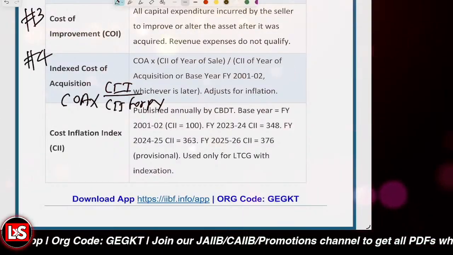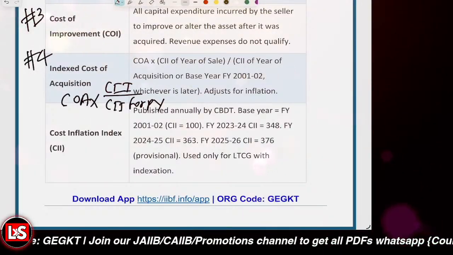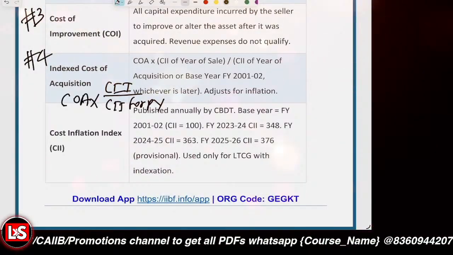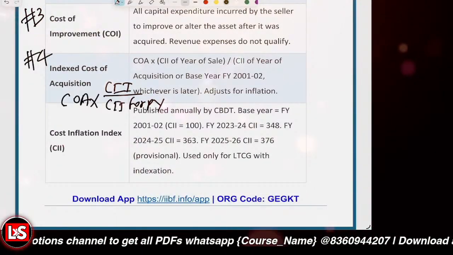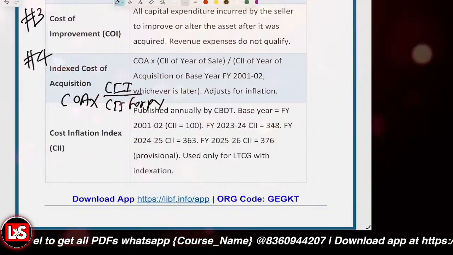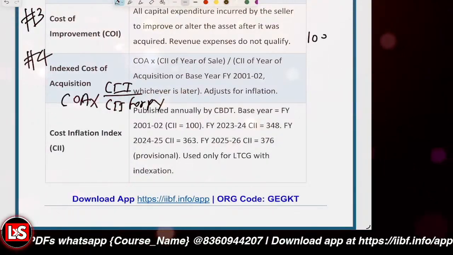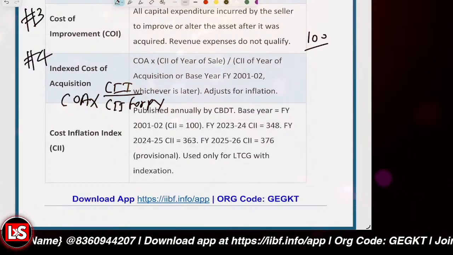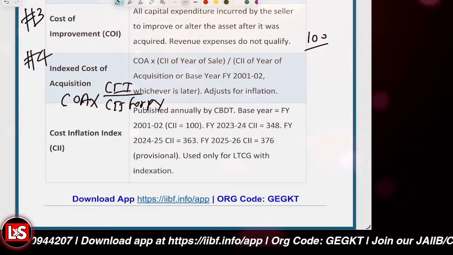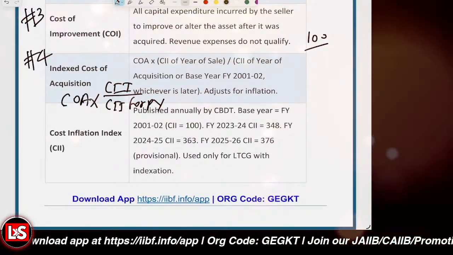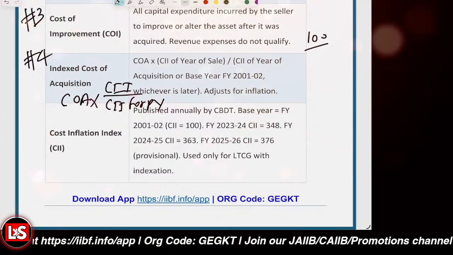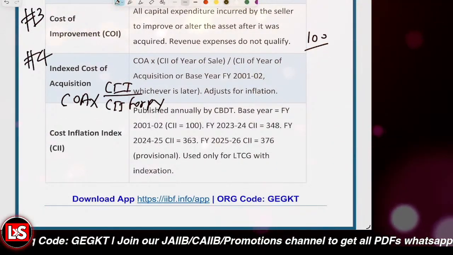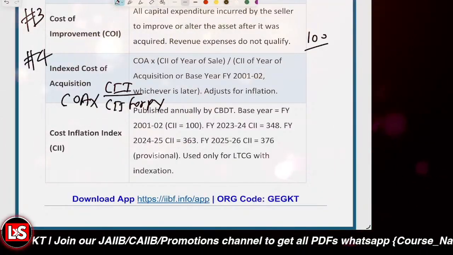So that's the formula, very much important. For the financial year 2001-02, the base year, the CII is considered to be 100. Let's say you purchased before the year 2000, in 1993, some property, so the CII will be counted as 100. And let's say you are going to sell it in 2025, then it is 363.